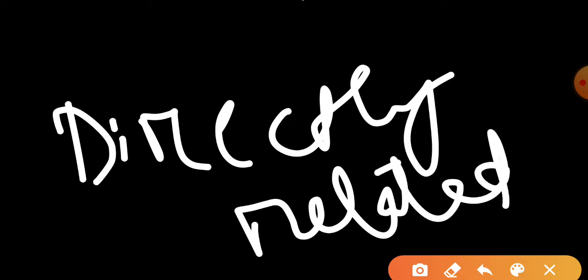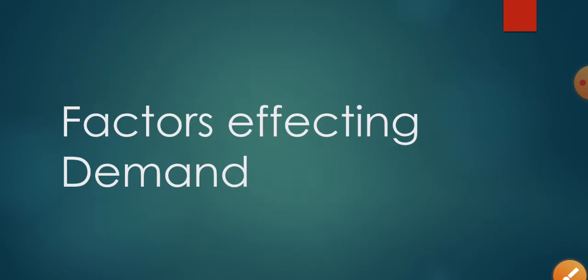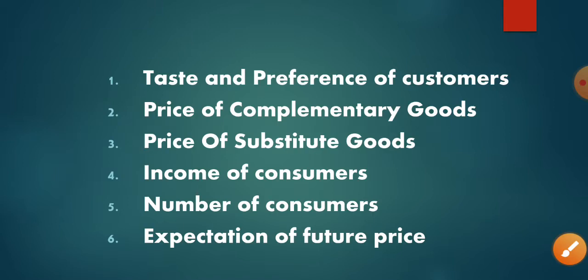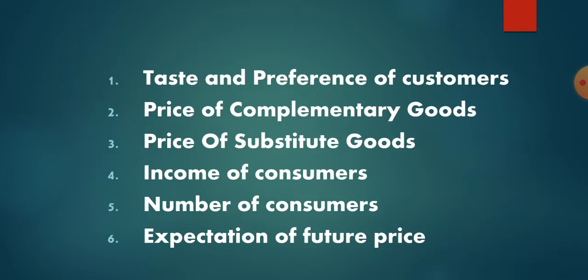Now let us see the next point. The next point is the price of substitute goods. First of all, let me explain what substitute goods are.